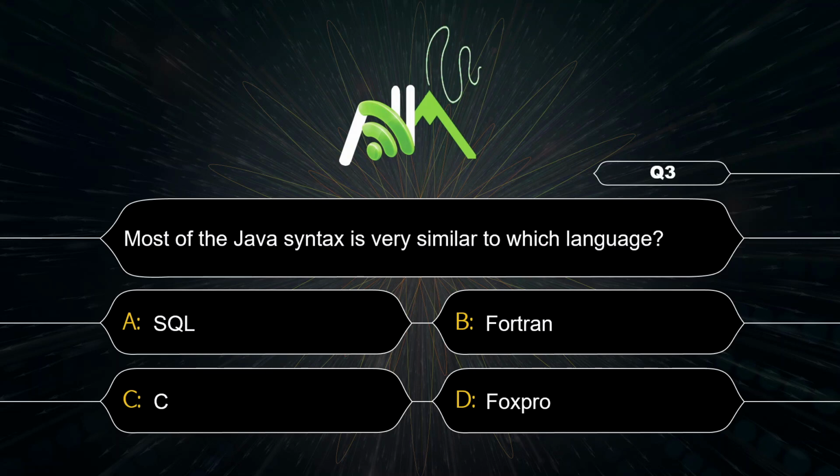So the Java syntax is similar to which language? Java syntax is very similar to C language syntax. So the correct answer is C.